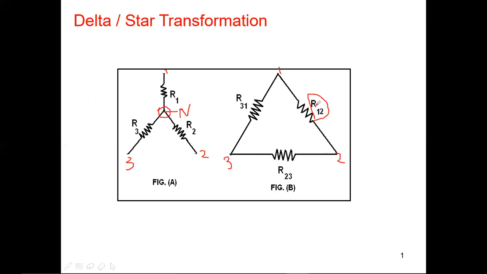You connect the dissimilar ends: 1 dash is connected to 2, 2 dash is connected to 3, 3 dash is connected to 1. Like this, in a loop, you give the connection. There is no neutral in a delta connection. Neutral is never present in delta; neutral is always possible in star. Remember that point clearly.